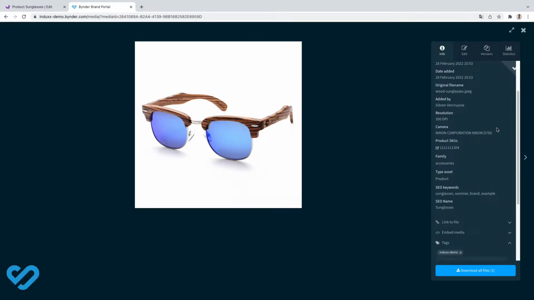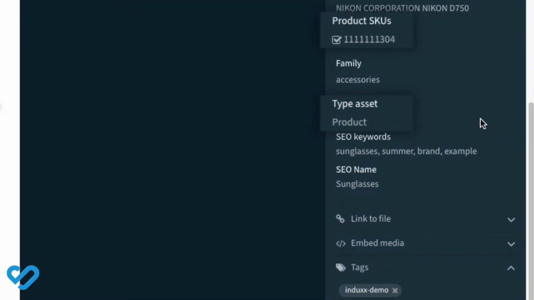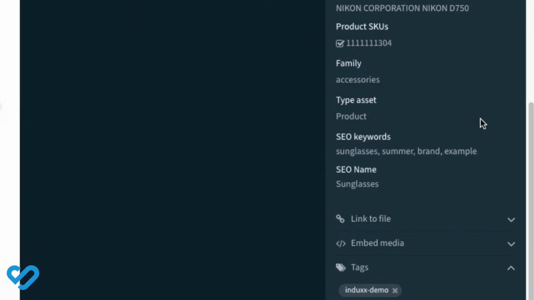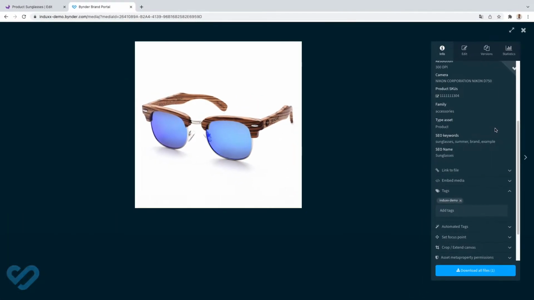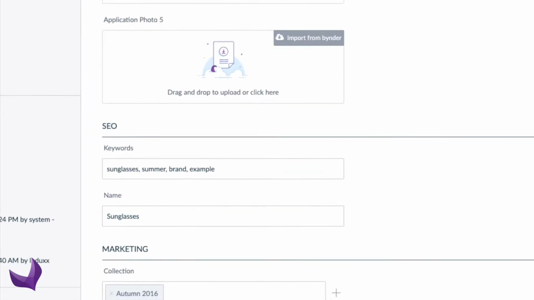When consulting the asset in Bynder DAM, you'll notice the SKU and asset type provide the link with the Akeneo product, which also enables asset meta properties to be enriched with product data. In this demo, we linked the SEO keywords and name to be automatically synced.